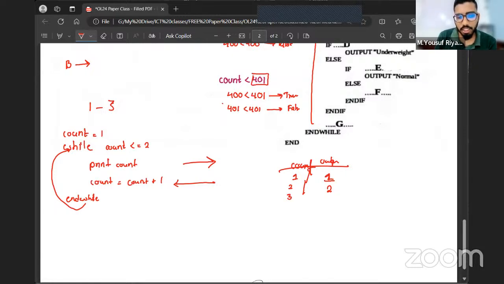So now you again come and check the condition. Is count less than or equal to 2, true or false? False. Will the loop continue or will the loop stop? Loop will stop. So when the loop stops, the program ends from here. When the program is ending, are we printing all the numbers from 1 to 3? No. See, only 1 and 2 are printing.